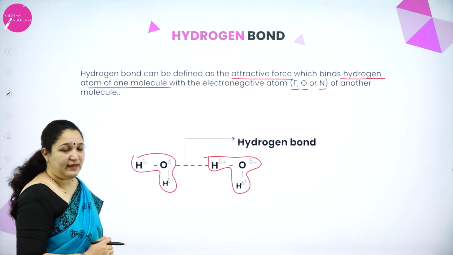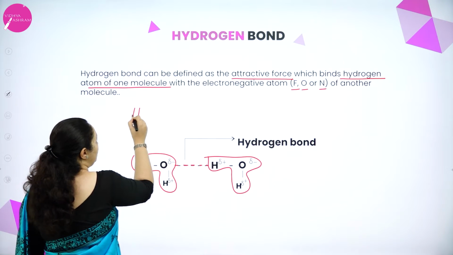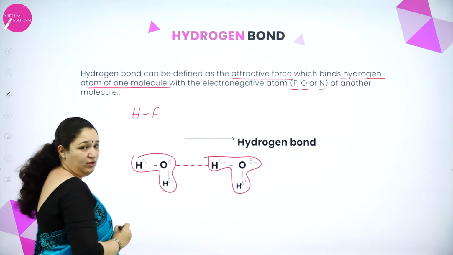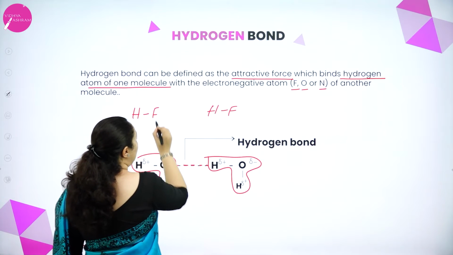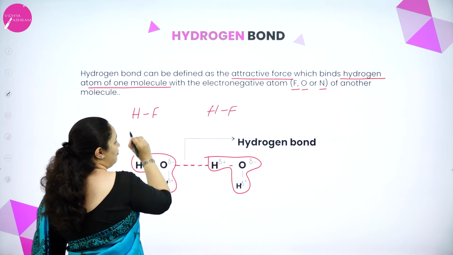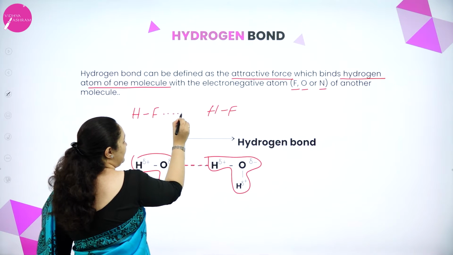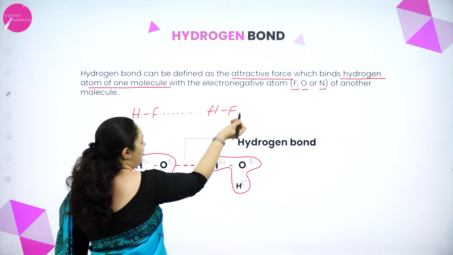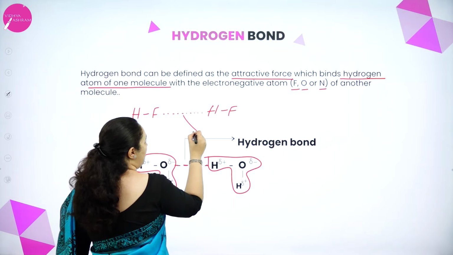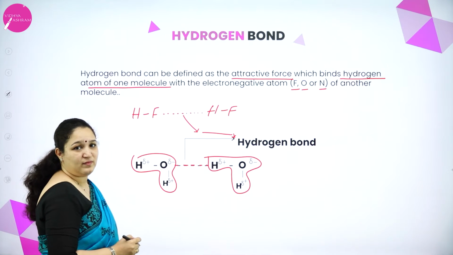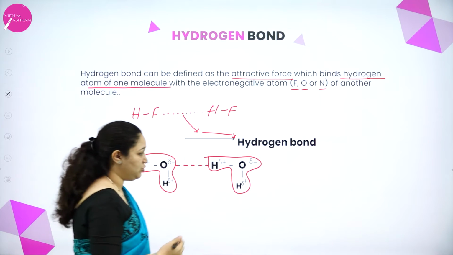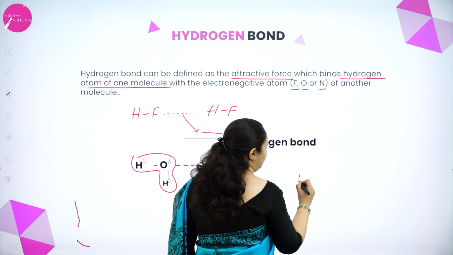One more example I can take. I have a hydrogen fluoride molecule, and one more hydrogen fluoride molecule. Now, the fluorine atom of one molecule is getting attracted towards the hydrogen atom of another molecule. This bond again is called a hydrogen bond. Or even in ammonia we can show it, that is NH3.